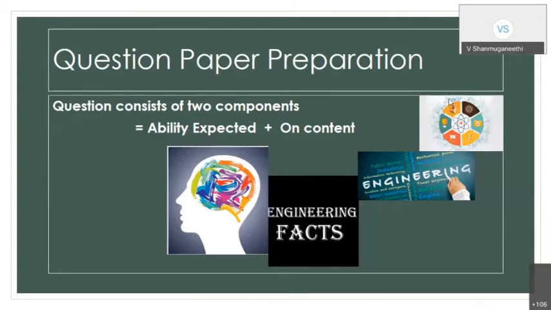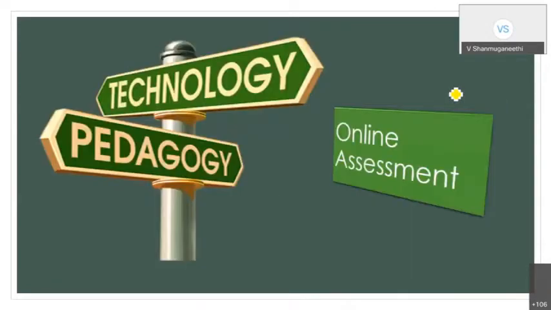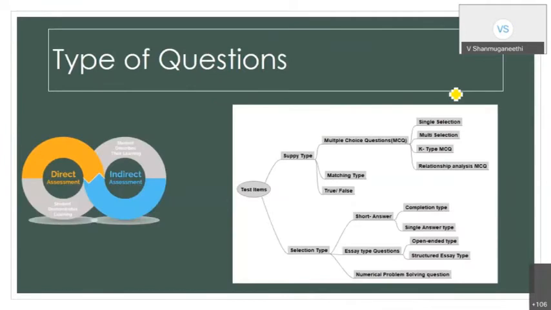Okay, fine. So whenever you put a question, I think now you can have a clear idea. A question has two components. But what type of question do I have to set? There are different kinds of questions you can set. That is what I am talking about. Once I talk about different kinds of question items, you have to specify them very clearly, because after setting the question, I have to check whether the question is valid or not.